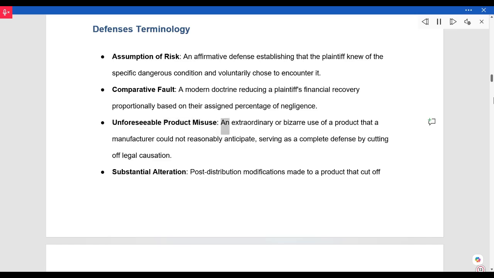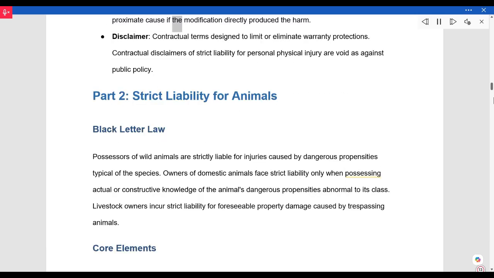Unforeseeable product misuse. An extraordinary or bizarre use of a product that a manufacturer could not reasonably anticipate, serving as a complete defense by cutting off legal causation. Substantial alteration. Post-distribution modifications made to a product that cut off proximate cause if the modification directly produced the harm. Disclaimer: contractual terms designed to limit or eliminate warranty protections. Contractual disclaimers of strict liability for personal physical injury are void as against public policy.